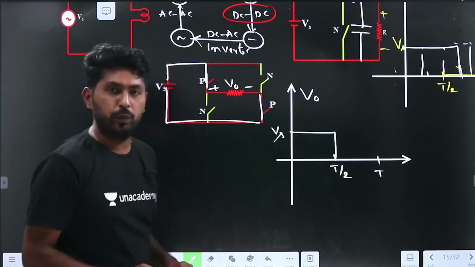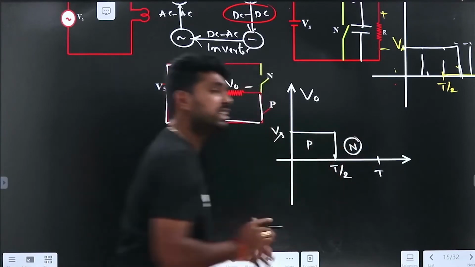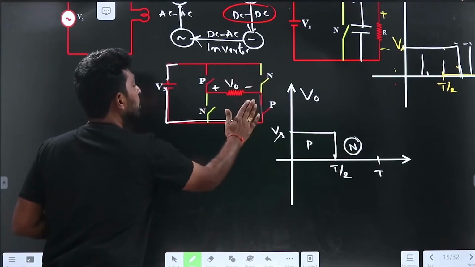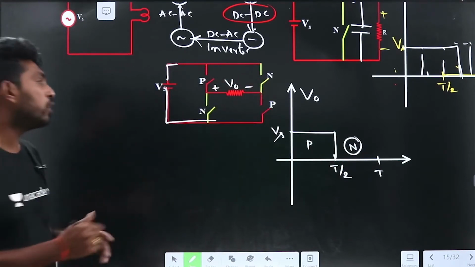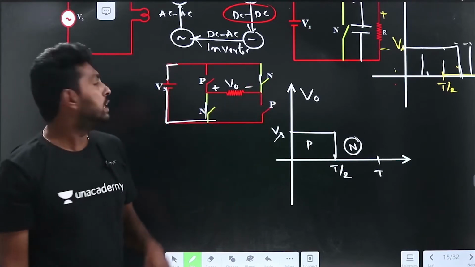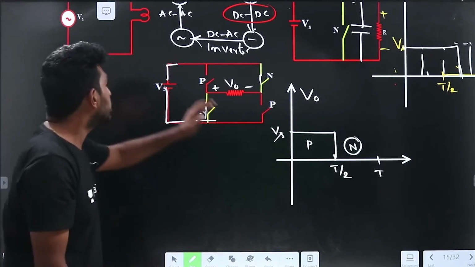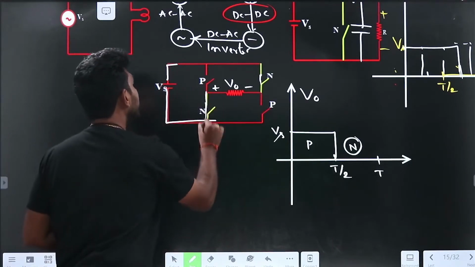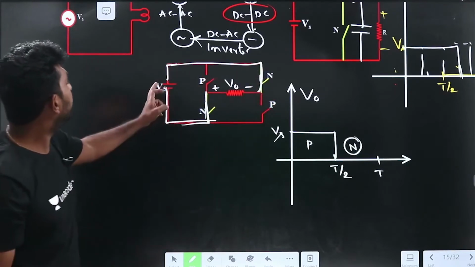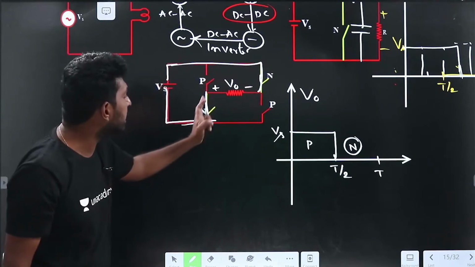After t by 2, if I close the N switch and open the P switches, what is the output voltage? It has to convert DC to AC, right? Whether it is converting or not, we will see. If I close the N switch, what is the output voltage? Here, the positive of Vs is connected to the minus and the negative of Vs is connected to the plus of V0.